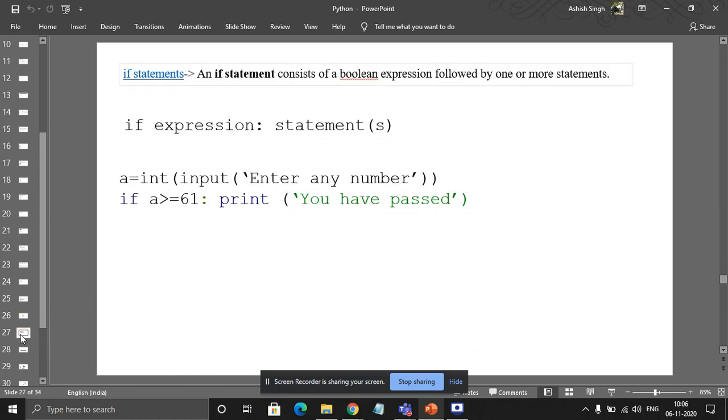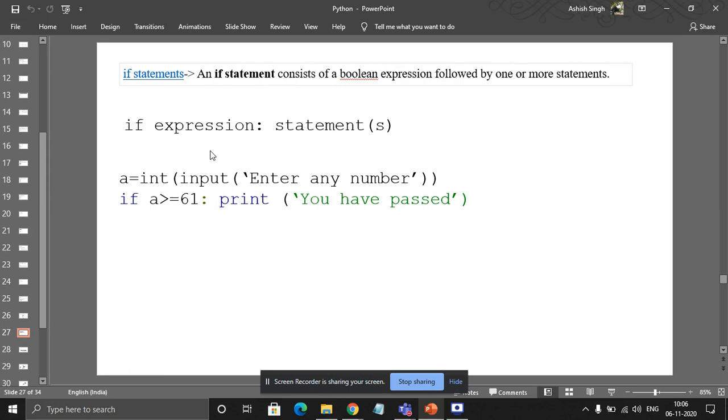Coming to the next, see here, how you can execute the if command in Python in a very simple way. You have to write the if. See here, the syntax: first if, then your expression, then don't forget to mention a colon, and then your statement will follow.